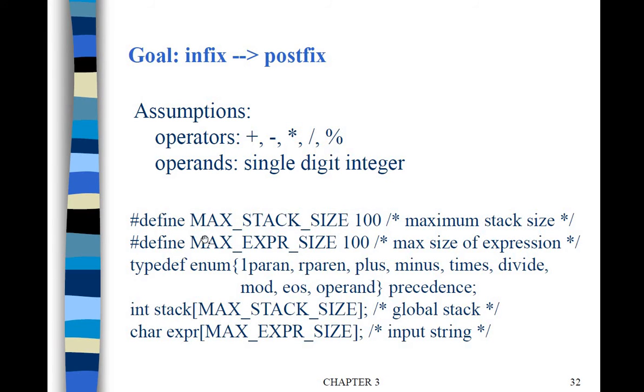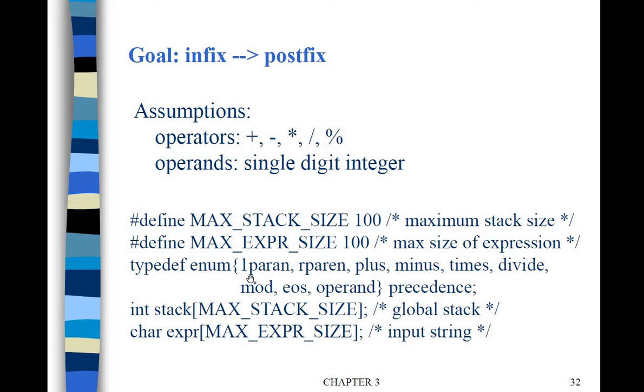Here the stack size is 100, and the expression size where we store the string is 100. And the enumerated data set we have declared here is left parenthesis, right parenthesis, plus, minus, times, which is multiplication, divide, mod, end of string, and operand.